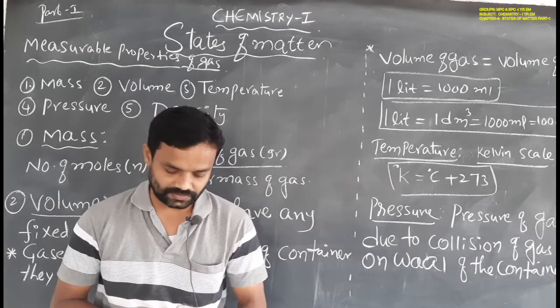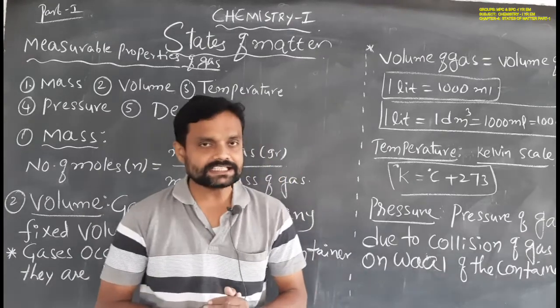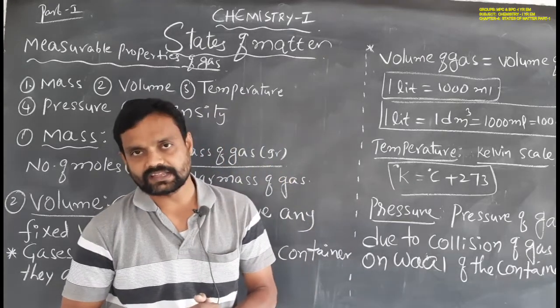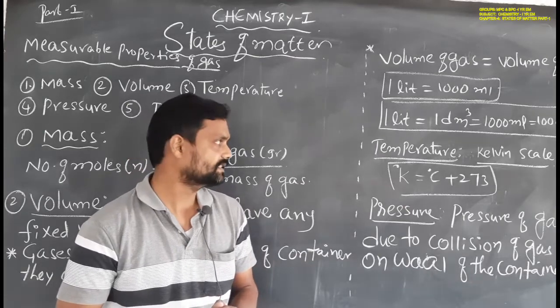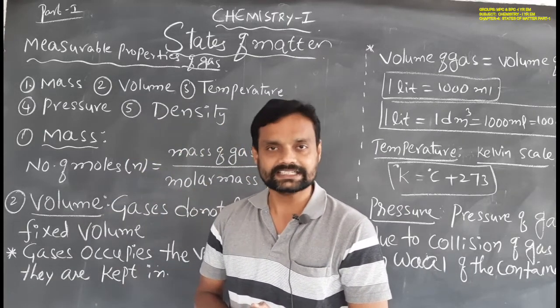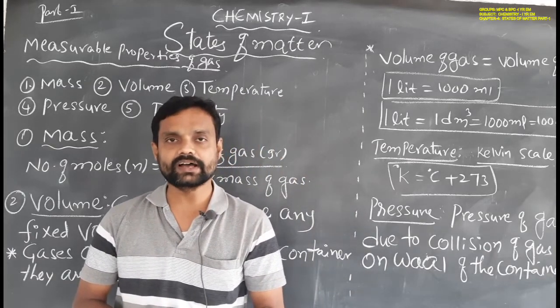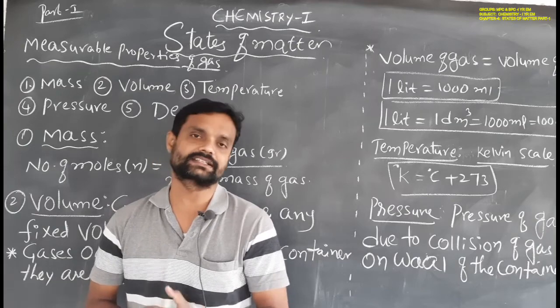So in molecules, there are two types of tendencies present. One is the molecular attraction tendency and another one is the molecular escaping tendency.